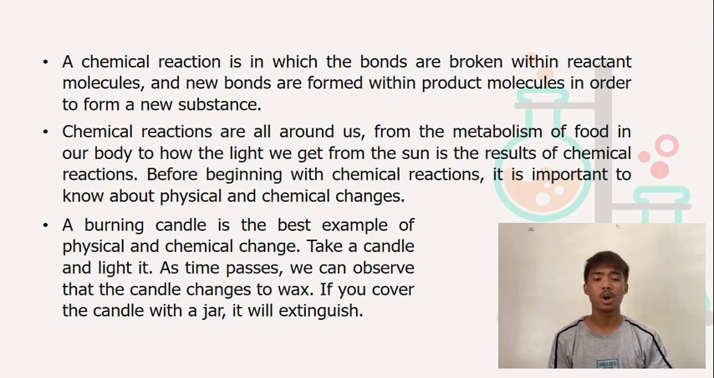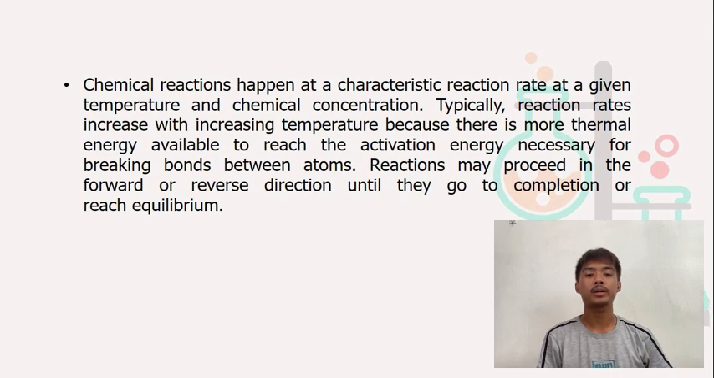In other words, chemical reactions occur when chemical bonds between atoms are formed or broken. The substances that go into a chemical reaction are called the reactants, and the substances produced at the end of the reaction are known as the products. Chemical reactions happen at a characteristic reaction rate, at a given temperature and chemical concentration. Typically, reaction rates increase with increasing temperature because there is more thermal energy available to reach the activation energy necessary for breaking bonds between atoms.